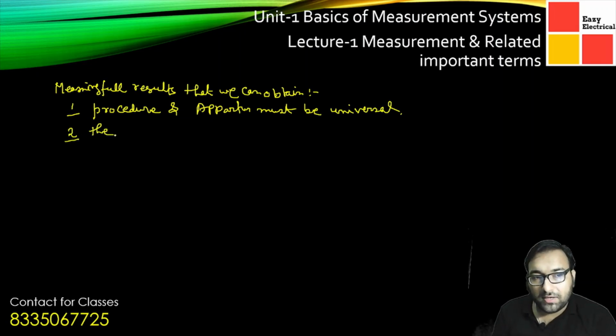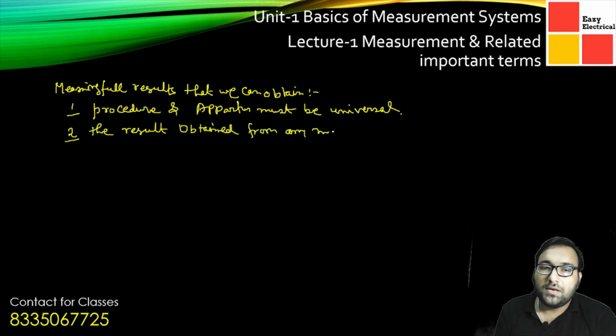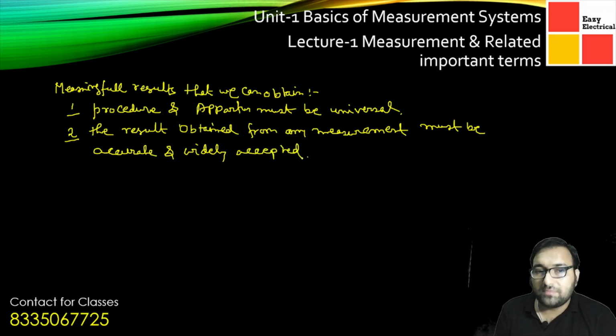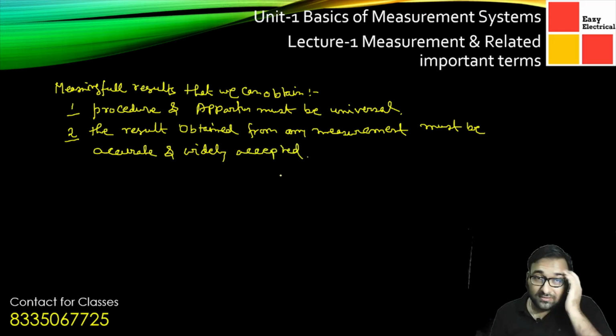The result obtained from any measurement must be accurate and widely accepted. That result has to be accepted by one and all. If the results are not accepted by all, then we cannot get the true result, or the true observation or true points.